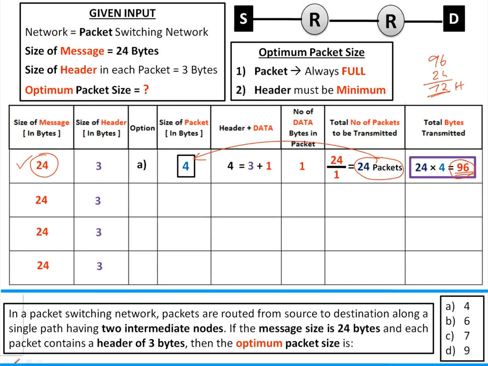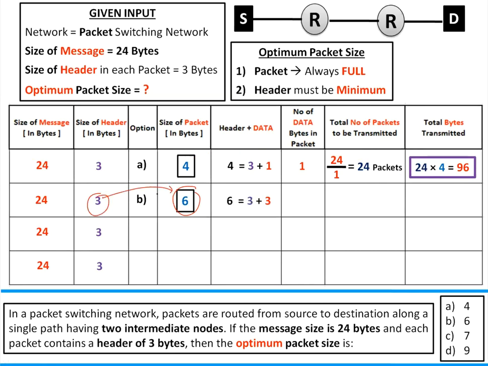Now look at the next option, Option B, that is 6. In 6, the 3 byte header is mandatory plus 3 byte user data. So in each packet you are transmitting only 3 bytes of user data. So total packets is 24 by 3, that is 8 packets. So you transmitted 8 packets of 6 bytes, that is 48 bytes. Somewhat better compared to this one.